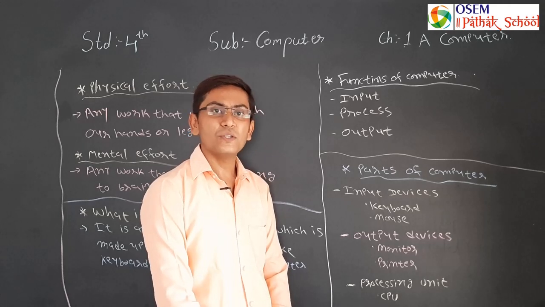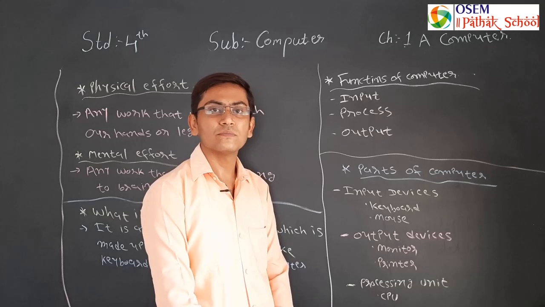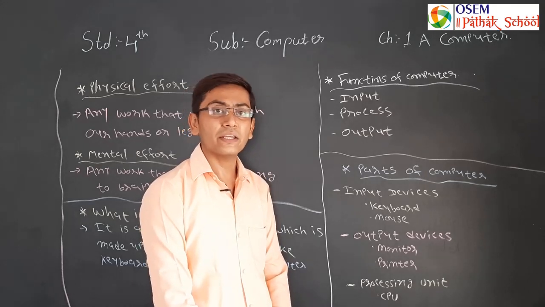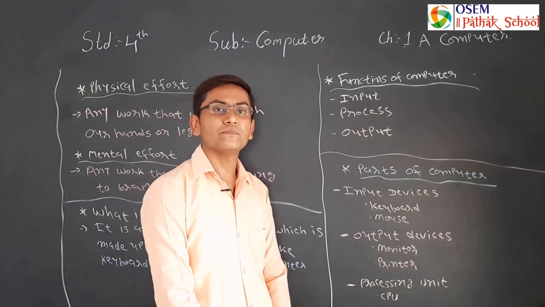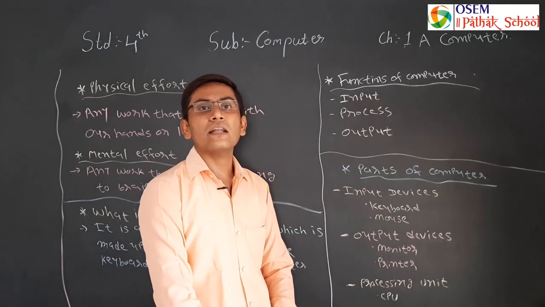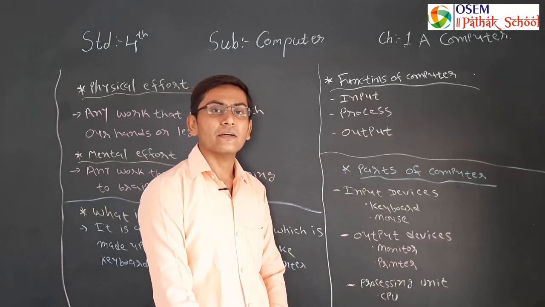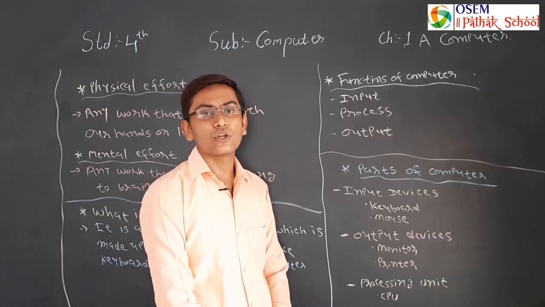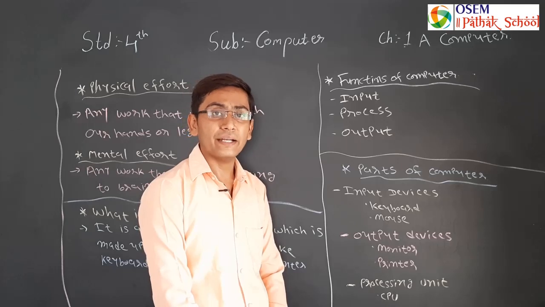The spacebar key is used to put space between letters or words. The Enter key is used to go to the next line. Apart from these keys, there are also some special keys. Arrow keys are used to move the cursor up, down, left or right.